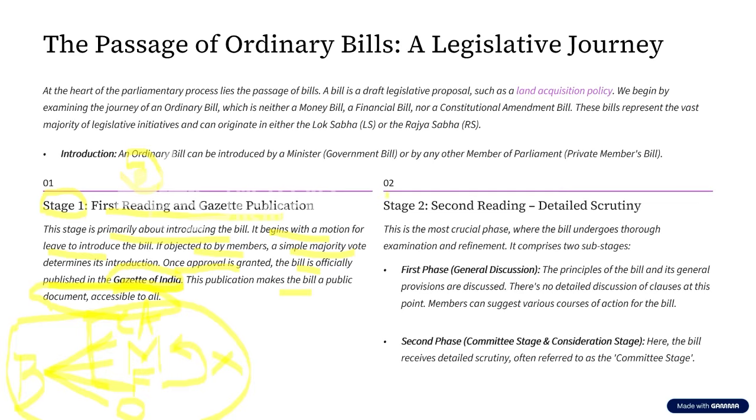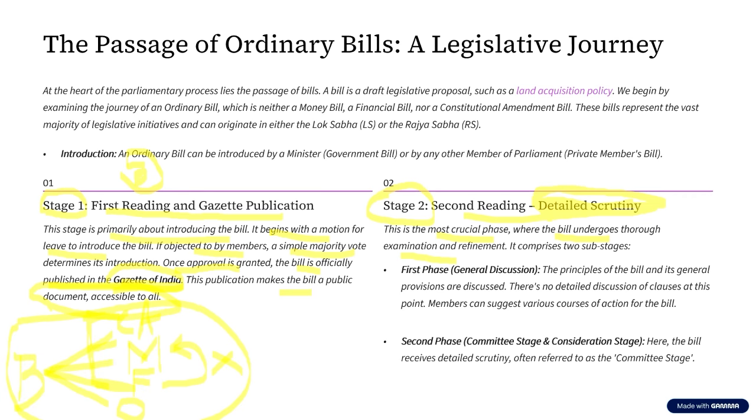Now, coming to the second stage. It is this second stage where we see a detailed scrutiny of the bill. This is considered the most crucial phase, where the bill undergoes examination and refinement.